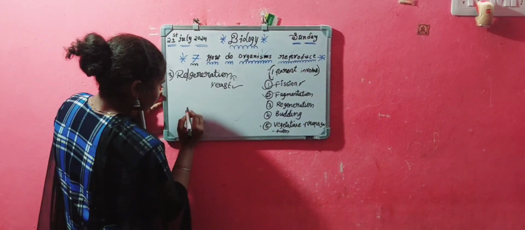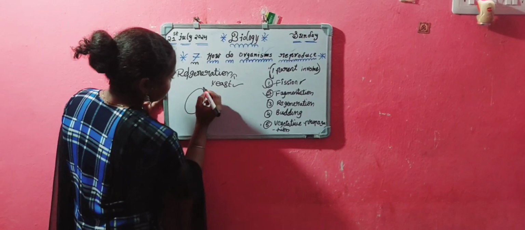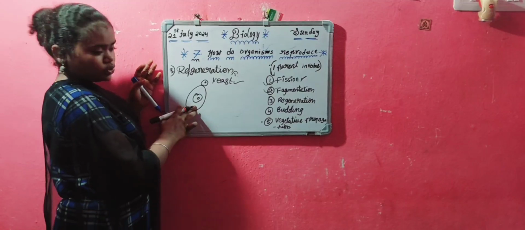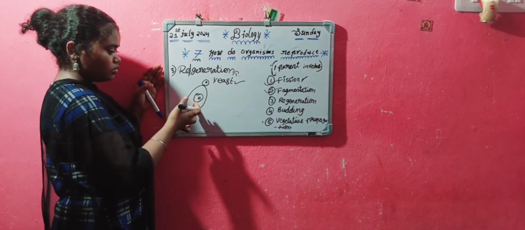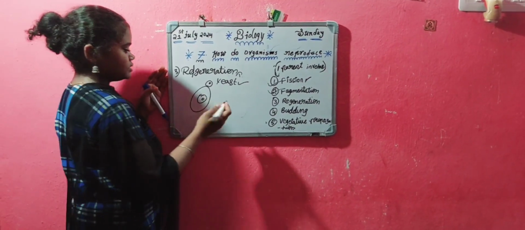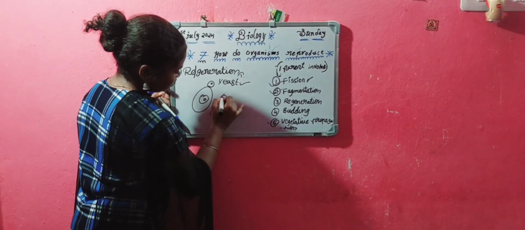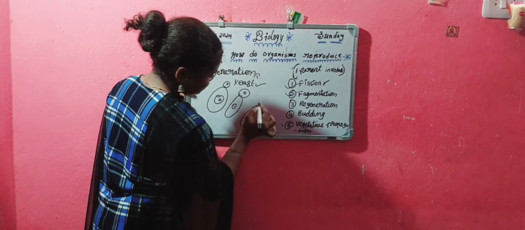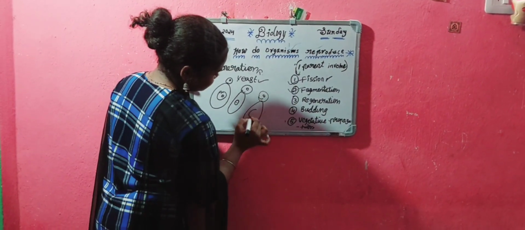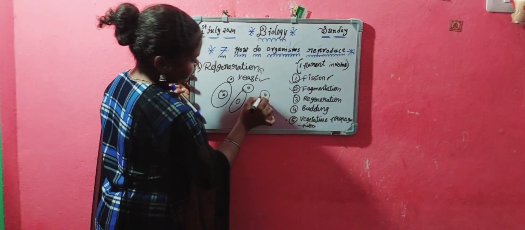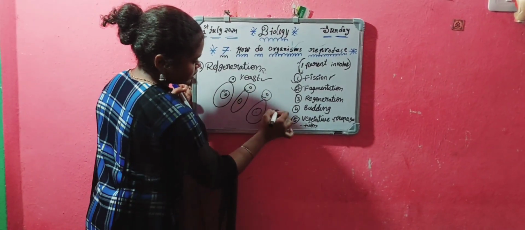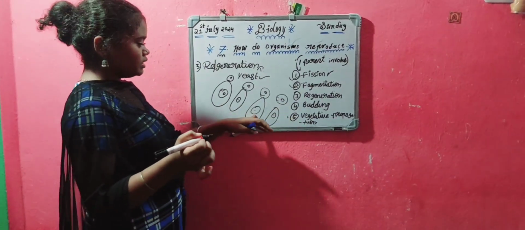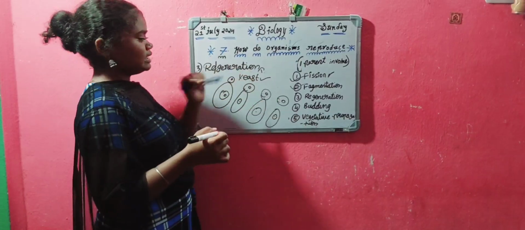So yeast structure is like this, and here this is the nucleus of the yeast. We have to observe in a microscope. You have to see it like this, and this yeast is also ready to divide its shape like this. Slowly the upper part of the yeast is bigger than the lower part. So totally the yeast was divided into two yeasts by the nucleus. So this we call as regeneration.